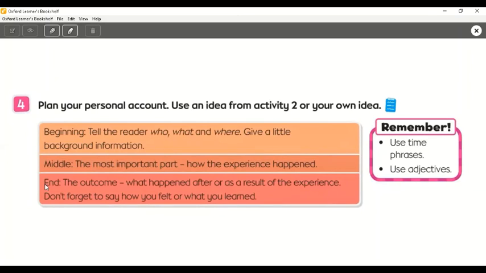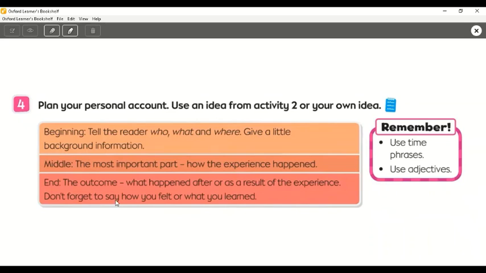Look at here again. We have to write beginning, middle, and end. Beginning, tell the reader who, what, and where. Give a little background information. And in the middle, the most important part, how the experience happened. At the end, the outcome, what happened after or as a result of the experience.